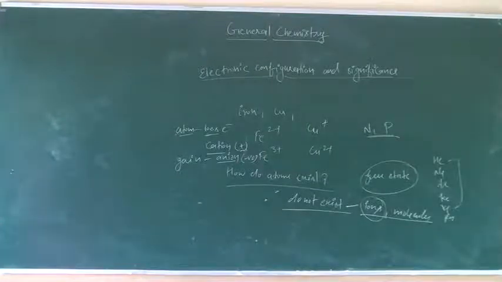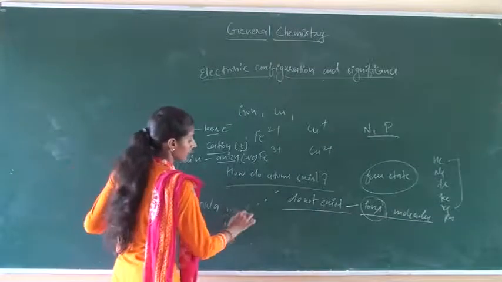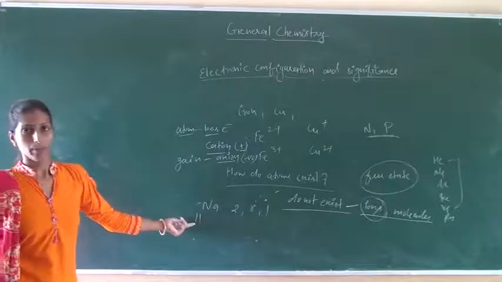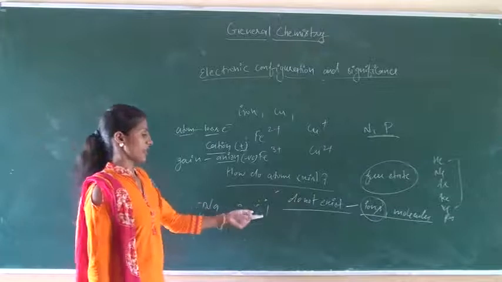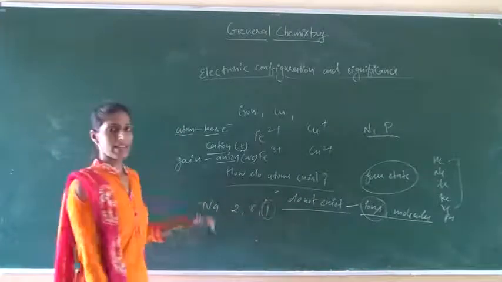A positive ion is formed when an atom of an element loses one or more electrons. For example, in case of sodium, atomic number 11, electronic configuration is 2, 8, 1. Here, one electron is the valence electron.